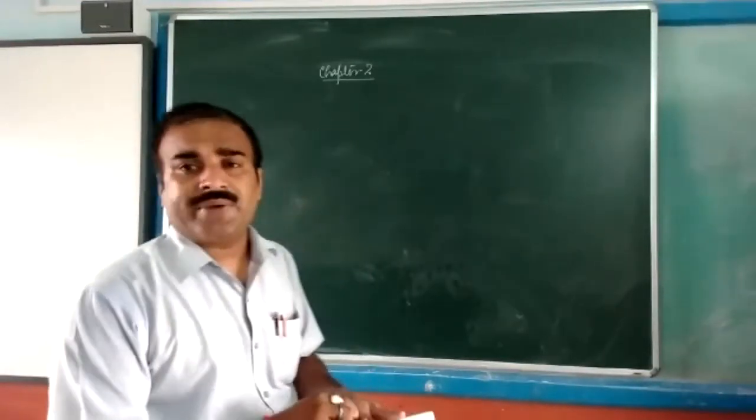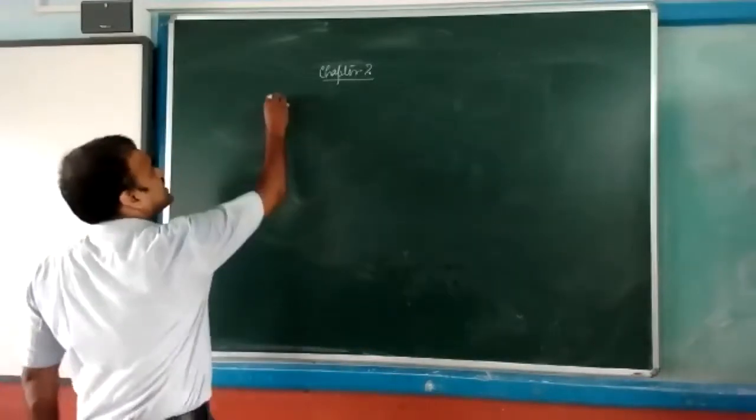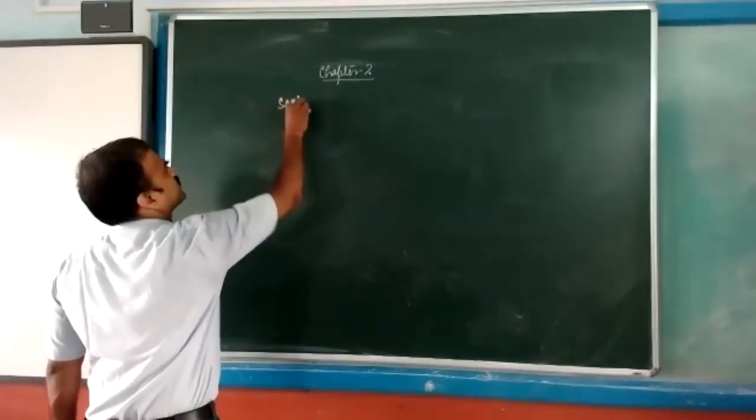Now come to the next topic: scalar and vector quantity.